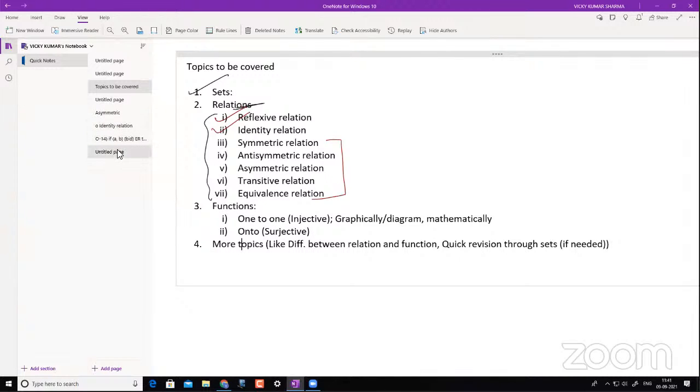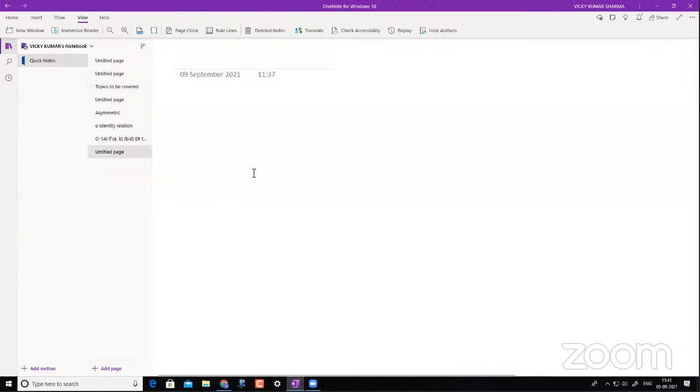If you are good enough with graphing, or see, I'll tell you, this course of maths is application based, so we'll be dealing extensively with graphs. First week you don't have a graph right now, but I promise you, if you attend all these sessions, by the end of the day you will be able to do all kinds of graphs. Right now, let's stick to what a function is. So let's start with function.